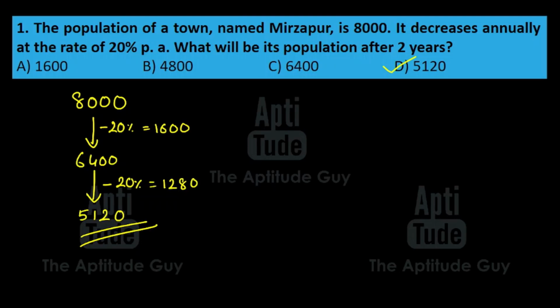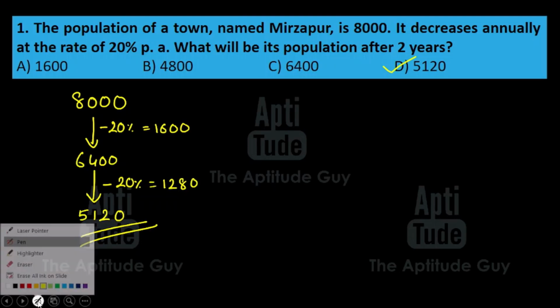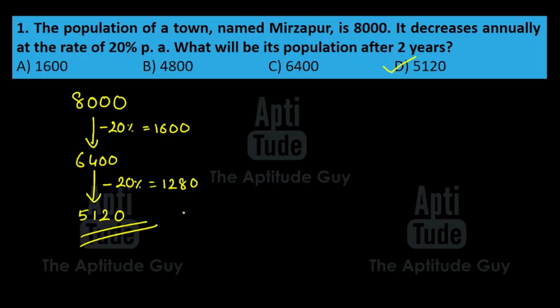Now let me address a few mistakes that you guys might make. The first kind of mistake that a lot of people make is they get option B, 4,800 as the answer. Because what they did was 20% of 8,000 is 1,600, and then this is happening for 2 years. So they do 1,600 into 2, that is 3,200, and simply do 8,000 minus 3,200, that is 4,800.